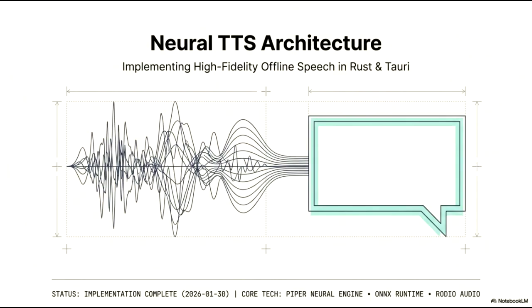Our primary objective was to implement high-fidelity, offline speech capabilities by leveraging the performance and safety of Rust and the Tauri framework. As indicated, we successfully completed the implementation phase on January 30th, 2026. The foundation of the system is built upon three core technologies: the Piper Neural Engine for high-quality voice synthesis, the Onyx runtime for optimized cross-platform inference, and Rodeo Audio for seamless low-level audio playback.